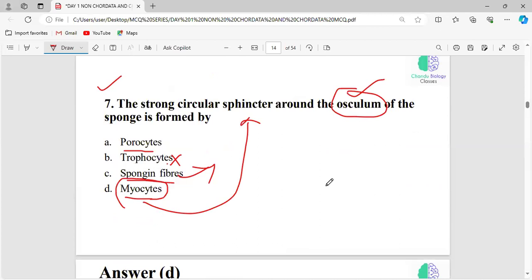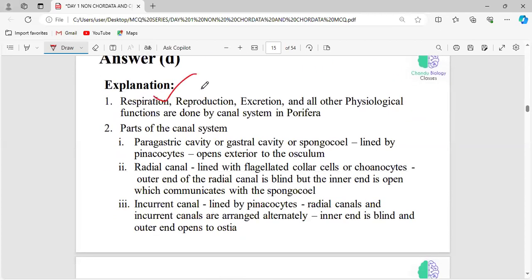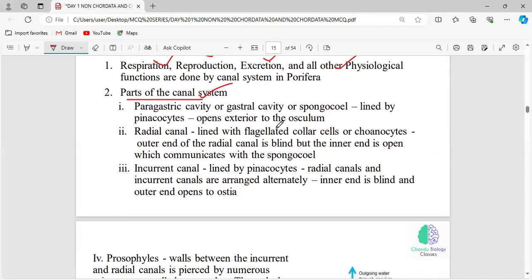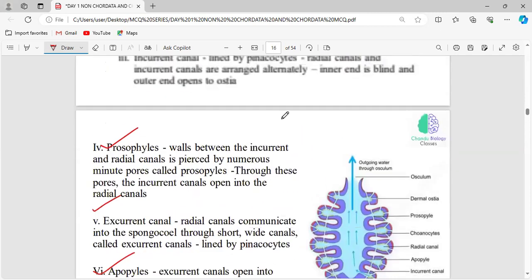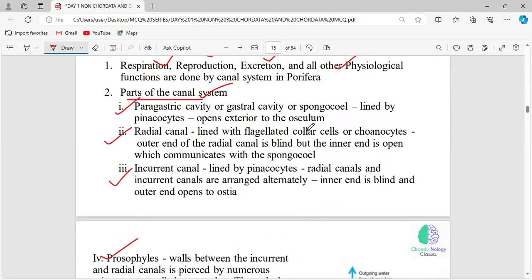See, what will be the functions of this canal system? You should know respiration, reproduction, excretion, and all other physiological functions. Everything will be done only by the canal system in Porifera, right? And we have different parts of the canal system: paragastric cavity, radial canal, incurrent canal, prosopyle, excurrent canal, apopyle. Okay, and you should focus on the paragastric cavity, or gastric cavity, or spongocoel. Everything denotes the same. And what is it lined by? It is lined by pinacocytes. Are pinacocytes the outer layer or inner layer?